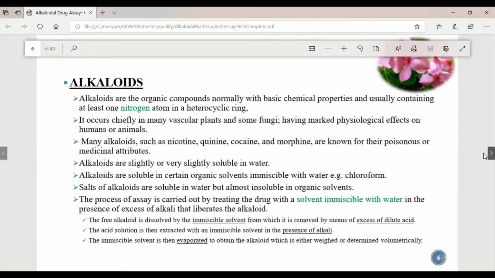Then we will study what alkaloids are. Alkaloids are basically organic compounds which are basic in chemical nature. They have nitrogen in their heterocyclic ring. They are present in vascular plants, which have phloem and xylem for the transfer of food, water, and nutrients. They are also present in some fungi, and they have a marked physiological effect on the human body or any animal's body.